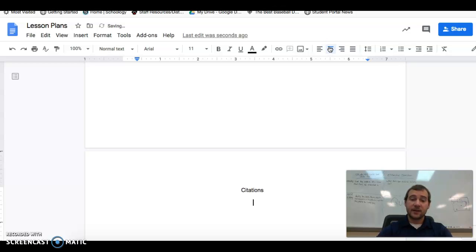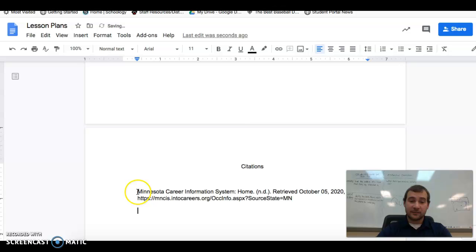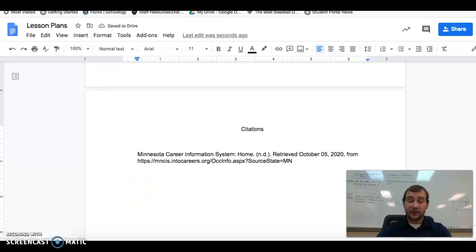Citations. Enter, enter. Make sure it's back to the left side. And then we just copy our citation. Boom. There's number 1 right there. Okay. Let's do another one here.